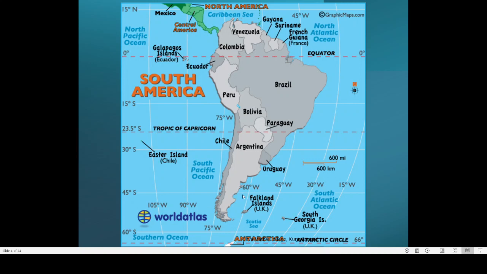So the southern portion of South America will be experiencing temperate climate. Here you can find an island called the Falkland Islands, and this Falkland Island is under the control of the UK. Why did British people occupy that area? Because British people come from a temperate zone, so they definitely find a temperate region more suitable for their life. That is why British people have occupied the southern regions of South America. So still the Falkland Islands are under the control of the UK.